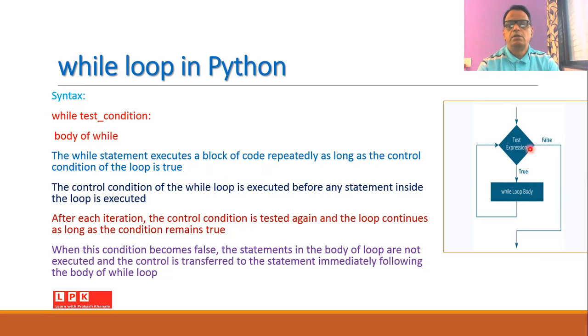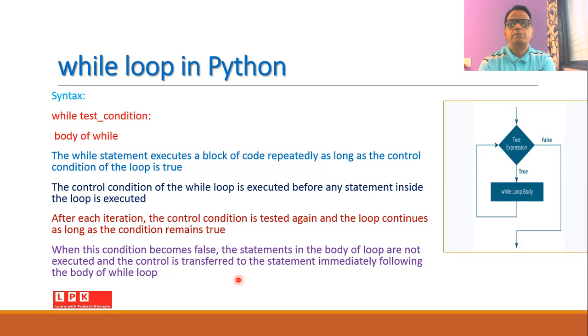So as long as the control condition or test expression is true, the body of the loop is executed. As soon as it becomes false, the control will be transferred outside the loop. After each iteration, the control condition is tested again, and the loop continues as long as the condition remains true. When the condition becomes false, the statements in the body of the loop are not executed, and the control is transferred to the statement immediately following the body of the while loop.